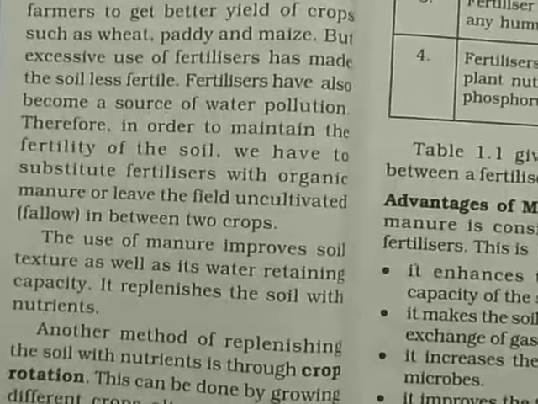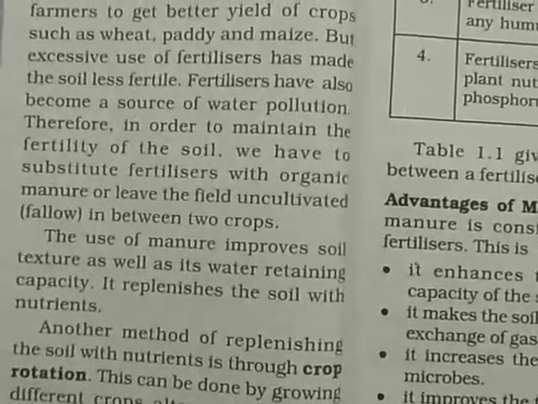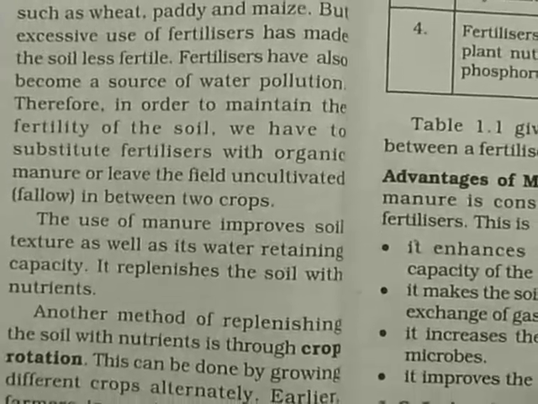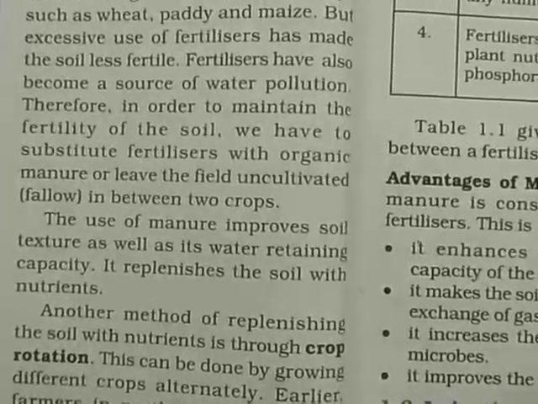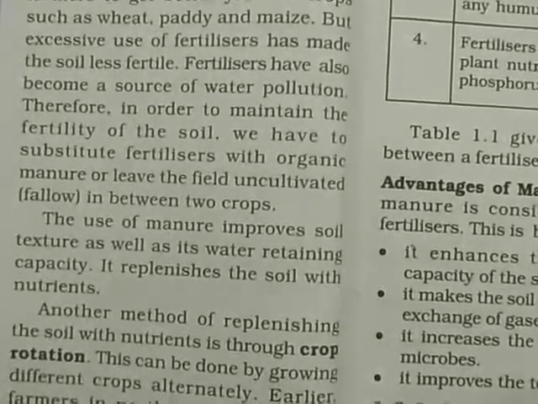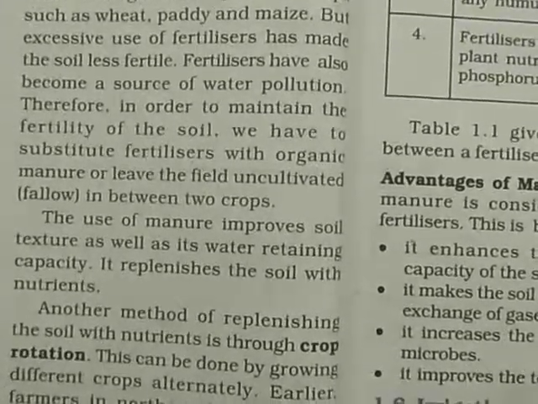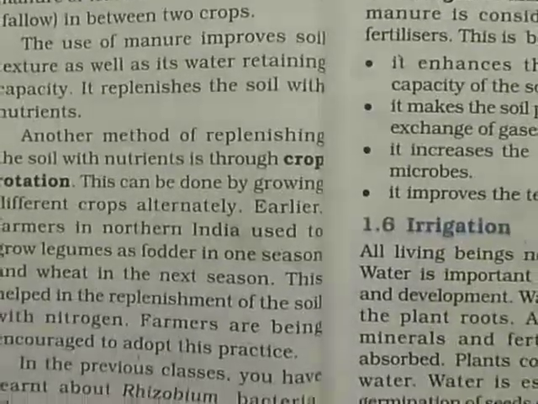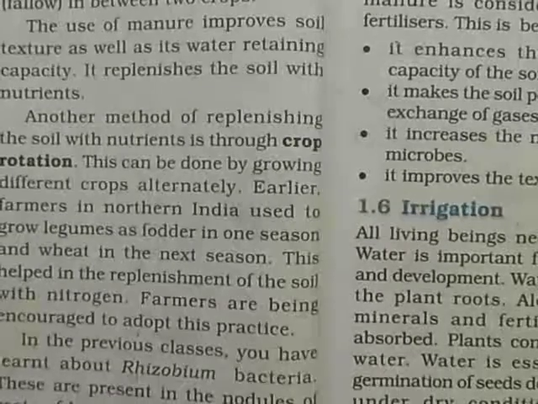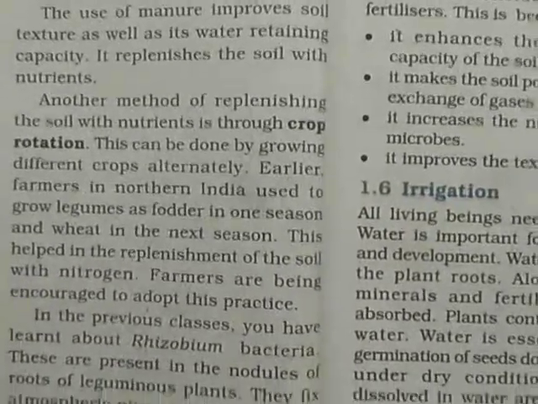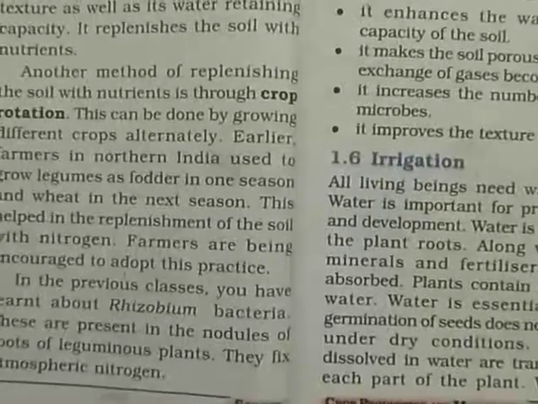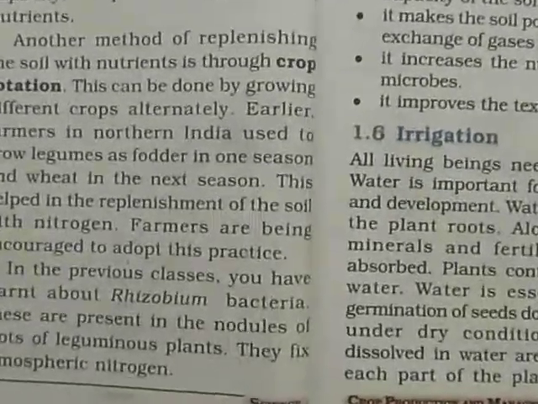Therefore, in order to maintain the fertility of the soil, we have to substitute fertilizers with organic manure or leave the field uncultivated, fallow, in between two crops. The use of manure improves soil texture as well as its water retaining capacity, that is water holding capacity. It replenishes the soil with nutrients.